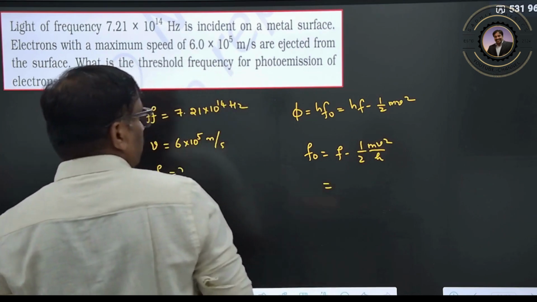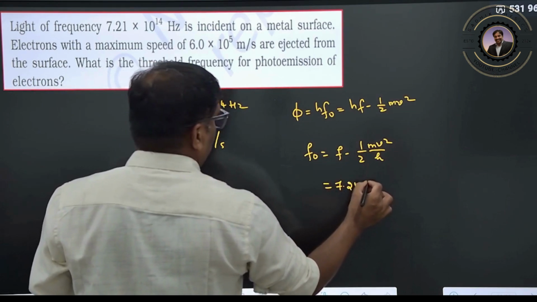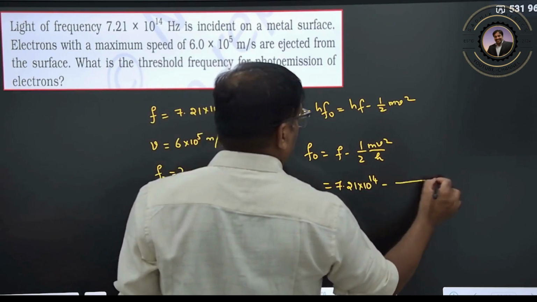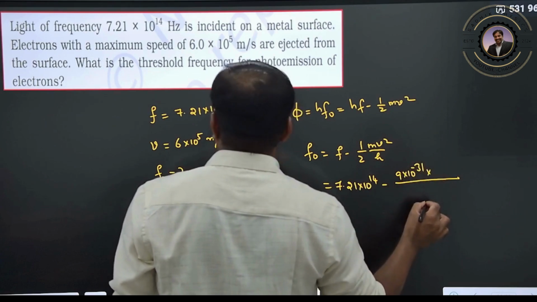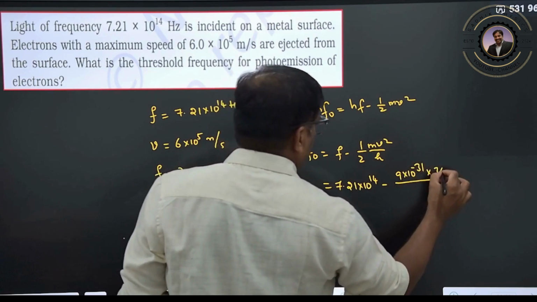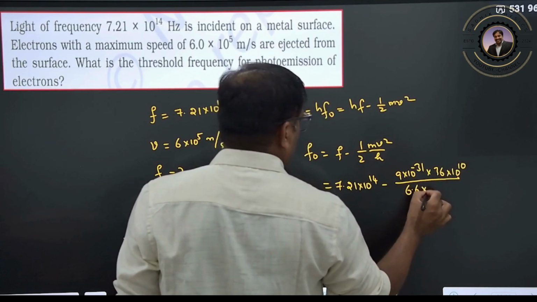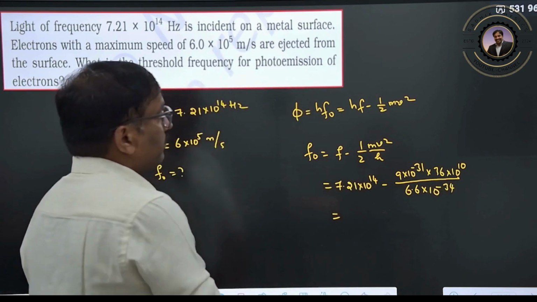Clear? So f is 7.21 into 10 to the power of 14 minus, where the mass of the electron is 9 into 10 to the power of minus 31, velocity squared is 36 into 10 to the power of 10, divided by h value 6.6 into 10 to the power of minus 34.